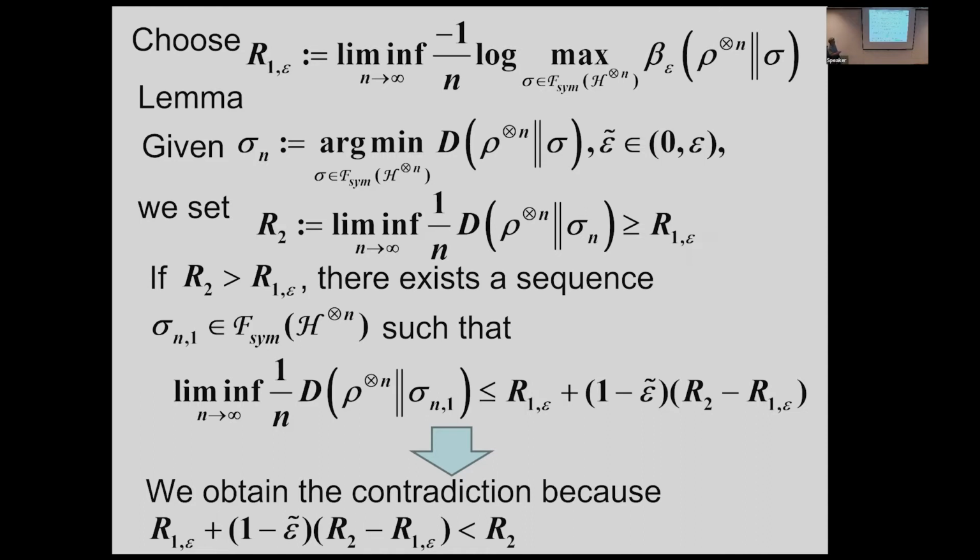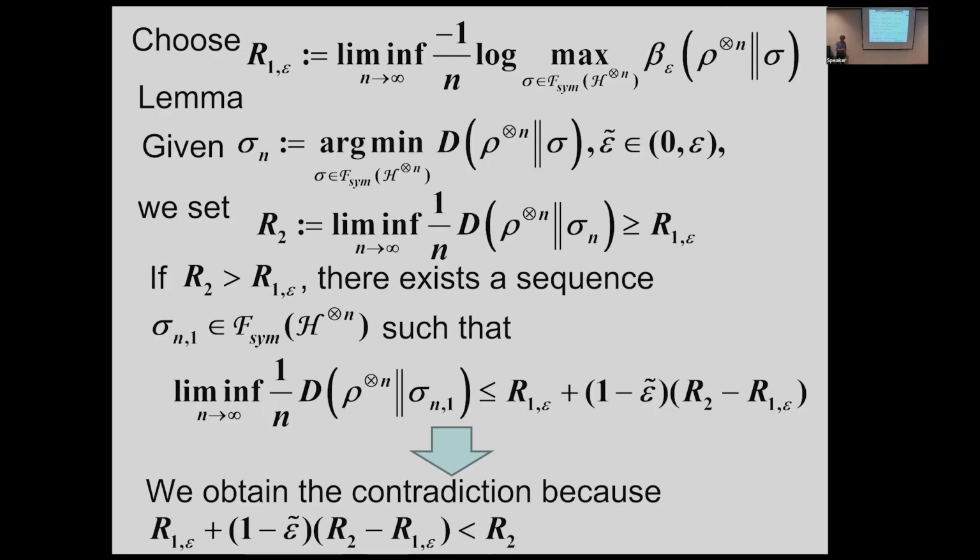The remaining problem is that we need to find this one to satisfy this inequality. This is our requirement. I mentioned that this is the minimum one, but if we show that some sequence satisfies this inequality, then that is a contradiction. So we need to find a state satisfying this one. Then we could obtain the result.